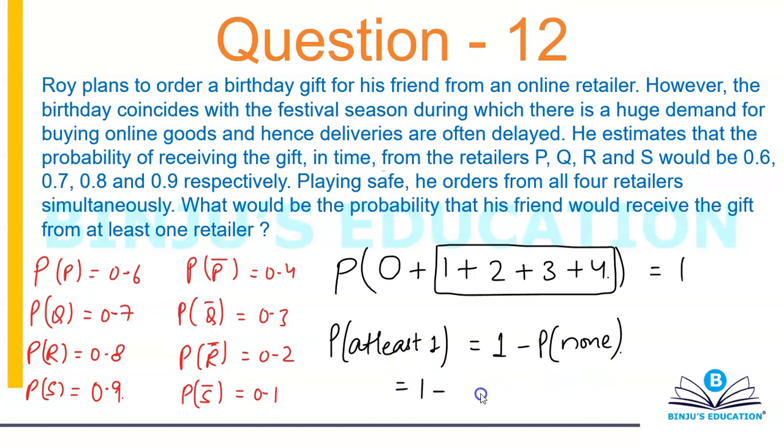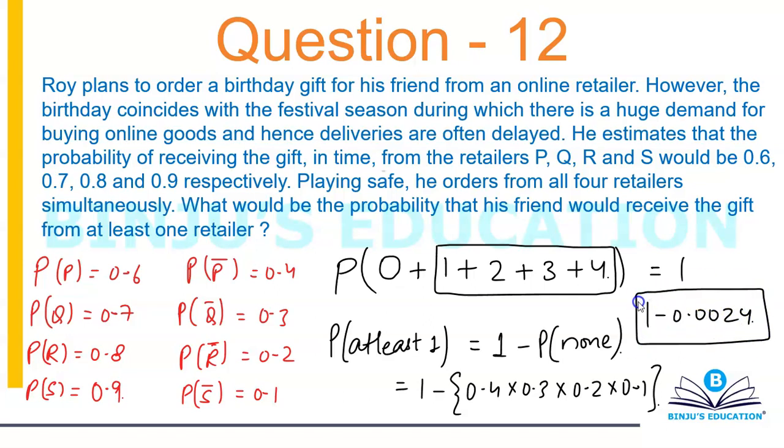This will become 1 minus 0.4 into 0.3 into 0.2 into 0.1. Because if I want none of them to deliver the gift, I want P dash, Q dash, R dash and S dash. I want all of them, so I simply have to multiply. So 4 times 3 is 12, 12 times 2 is 24, and 4 decimal places, so 1 minus 0.0024. Your answer will become 0.9976.